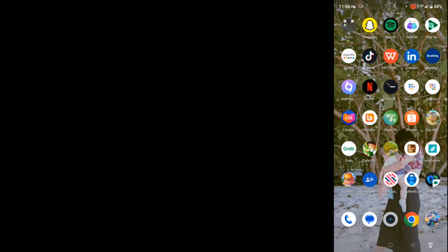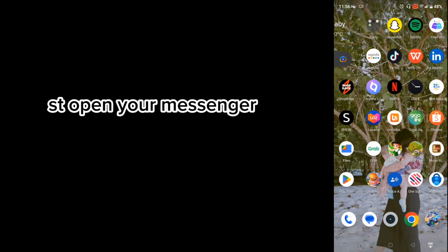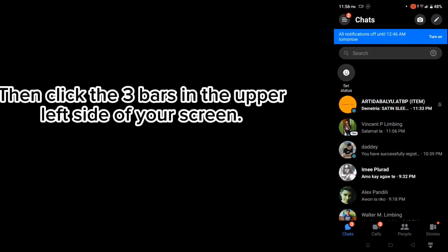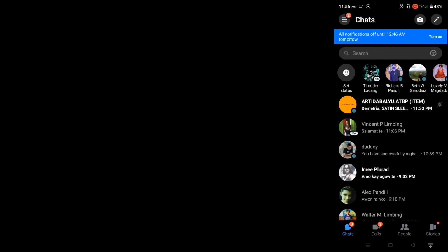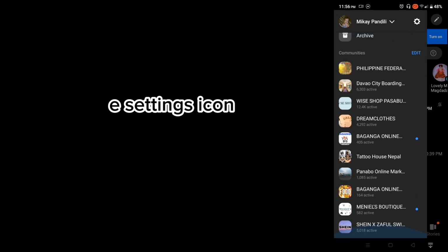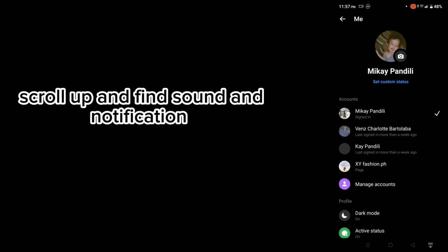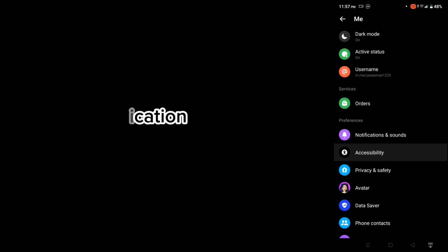Let's start. First, open your Messenger. Then click the three bars in the upper left side of your screen. Click the settings icon. Scroll up and find sounds and notification.